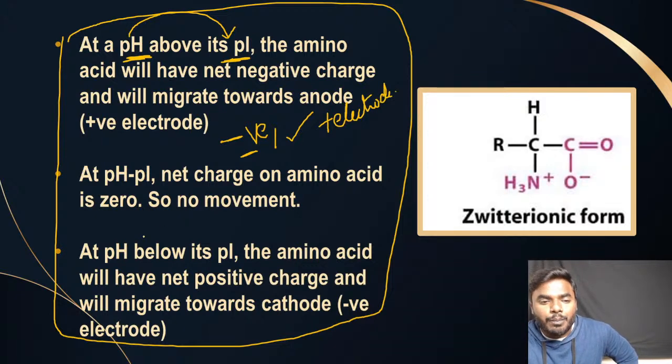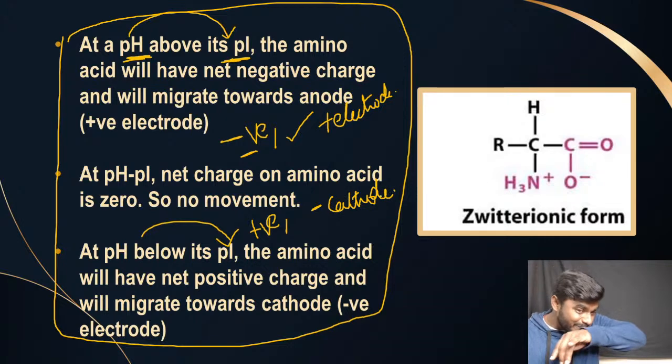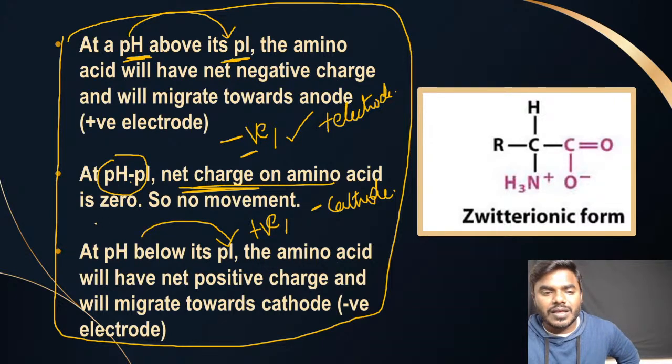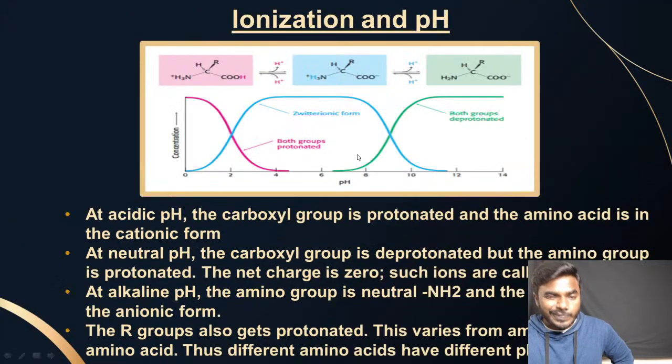At a pH below its pI, obviously the amino acid has a positive charge, and it will move to the negative electrode, which we generally call the cathode. And the most important: at a pH equal to the pI, the net charge on the amino acid is 0. Correct? So there will be no movement in the electric field. This is the most important property that we consider when we are separating a protein from a particular solution. Please don't get confused here.